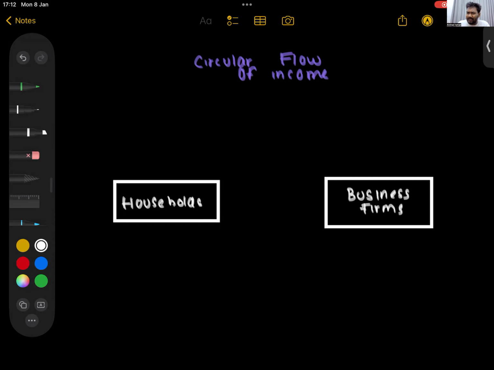Okay, this is simple. So how does it work in a simple economy? Households provide what to the businesses? They provide the factors of production: land, labor, capital, and entrepreneurship.